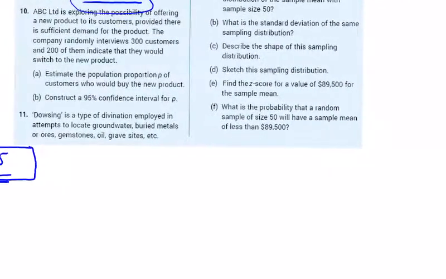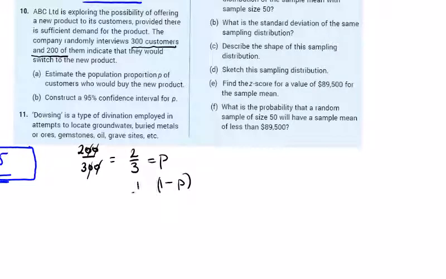Question 10. ABC Ltd, sounds like a Michael Jackson song, is exploring the possibility of offering a new product to its customers, provided there is sufficient demand for products. The company randomly interviews 300 customers, and 200 of them said they would. 2/3 is p, so 1 minus p is 1/3.